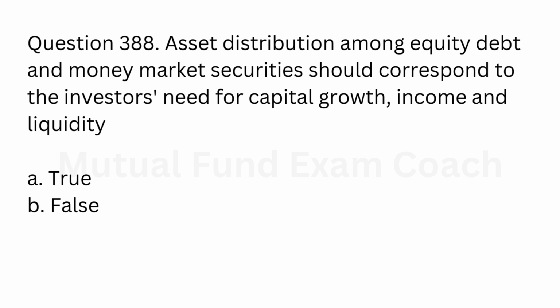Question 388. Asset distribution among equity, debt and money market securities should correspond to the investor's need for capital growth, income and liquidity. A. True. B. False. Answer A. True.